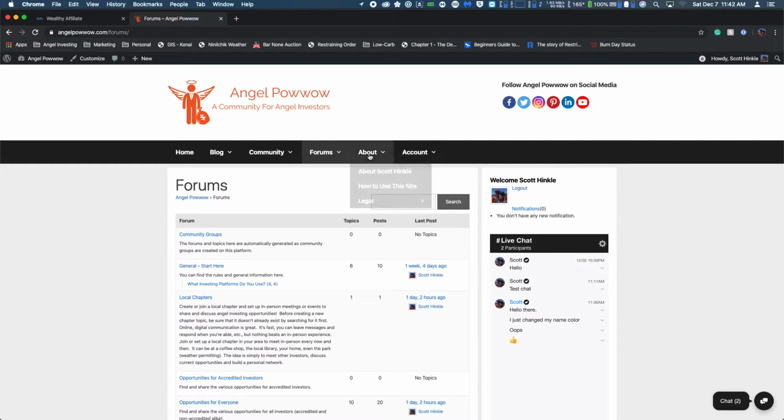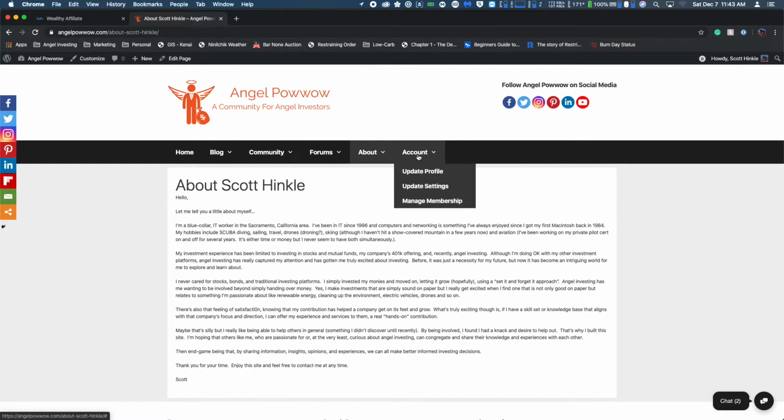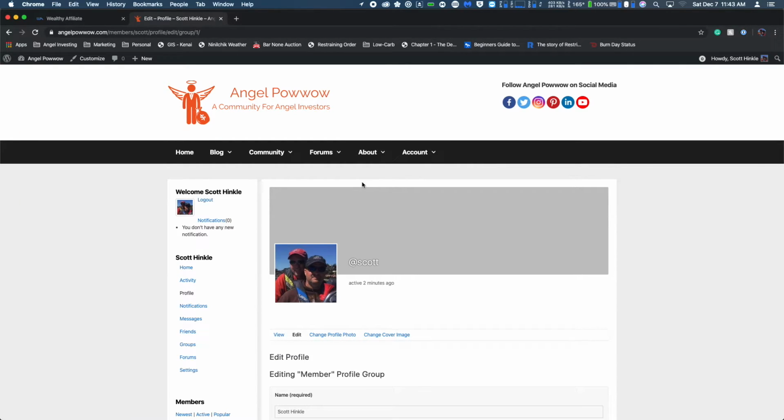So if you go to About or if you go to Account, you're not going to see sidebars because, well, that's not true. If you go to Account, you're going to see your member sidebar because that's member related. So I wanted to make sure that it flowed right and showed the right information for the right item you're displaying. So that's really it. You've got your forums, your groups, your public and private messaging, your live chat and video, the blog, and the basic general information. Anything you need can be accessed at some point through the menu system.